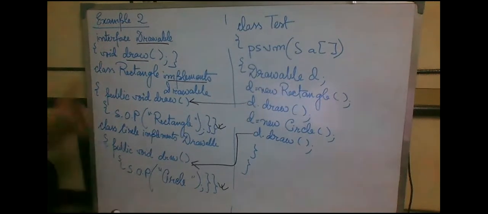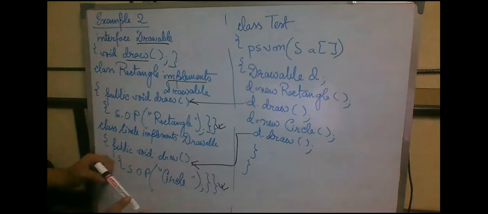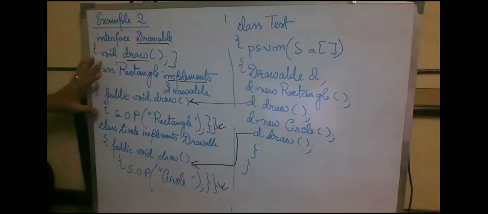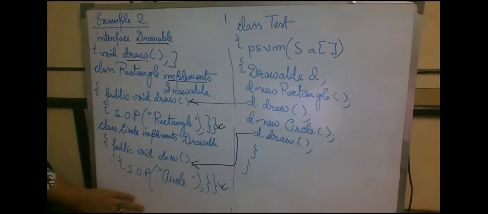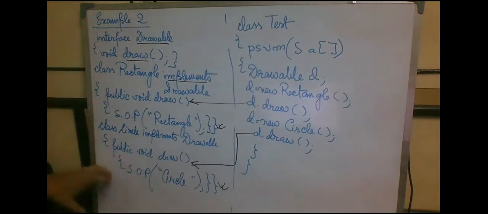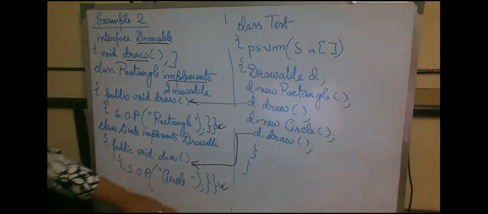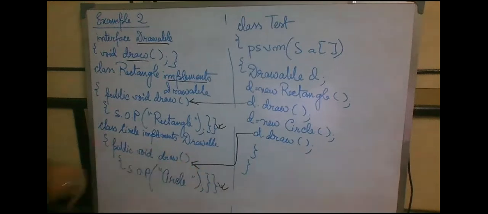Now, why is this a very convenient example of loose coupling? What I have mentioned about loose coupling is that it reduces the dependencies between objects. So here we see, if we are planning to add another type of shape, say we are planning to include Square. Next we will be writing class Square implements Drawable, public void draw, and SOP, supposedly we are printing Square.